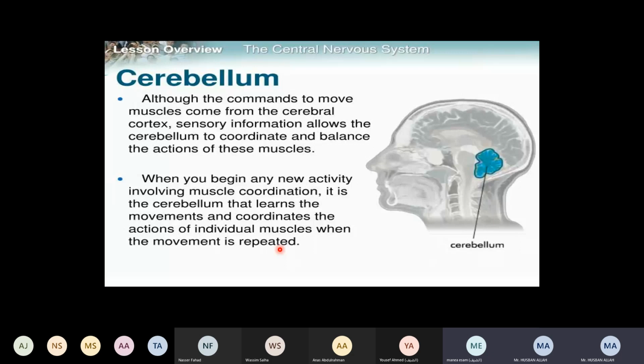Now another example: let's suppose there is movement at the time of food digestion. It will be automatic, and it will also be controlled by the cerebrum, right? Yes, the first time it will be controlled by the cerebrum. First time it will be learned. The motion will occur, it will be learned by the cerebrum, and then it will be repeated.